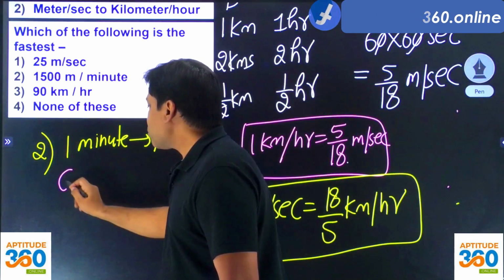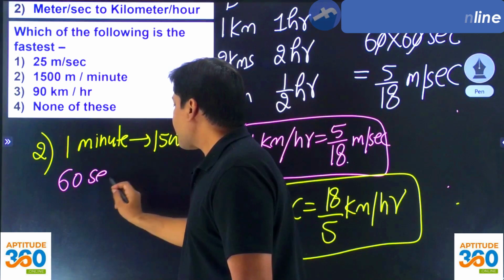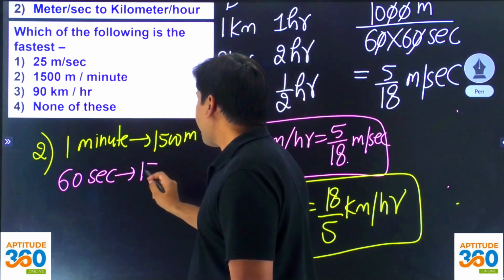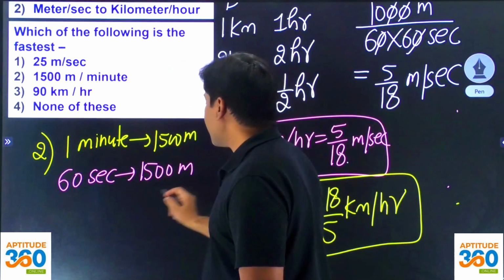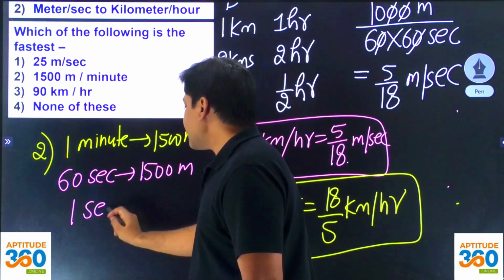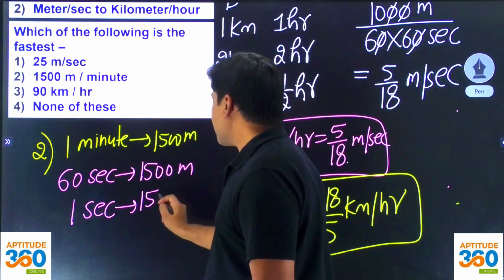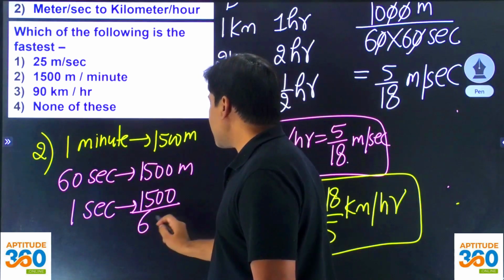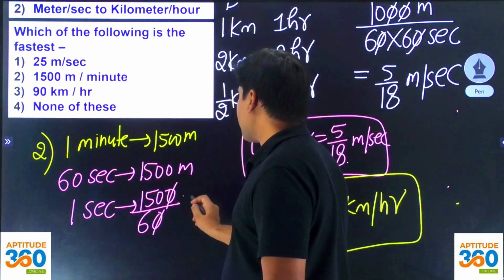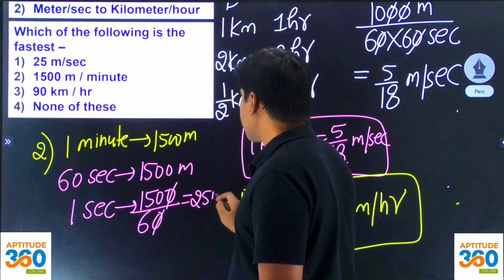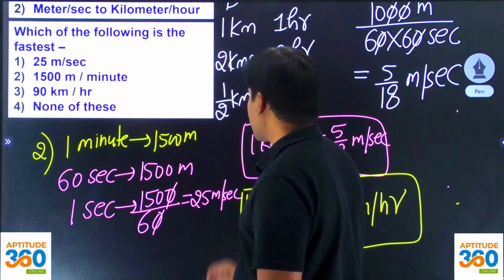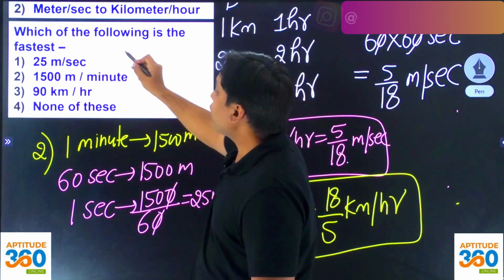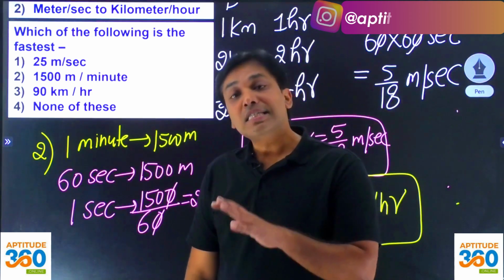So 1 minute is equal to 60 seconds. And hence in 1 second the object is going to go 1500 upon 60. If you simplify this, you are going to get 25 meters per second. And don't you think this is nothing but the first option? So this option and this option, they both are the same.